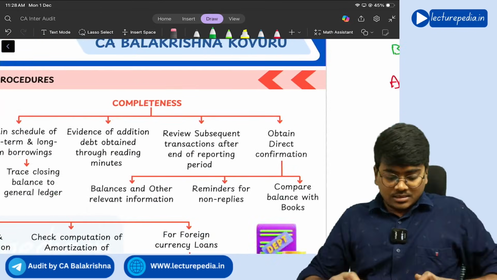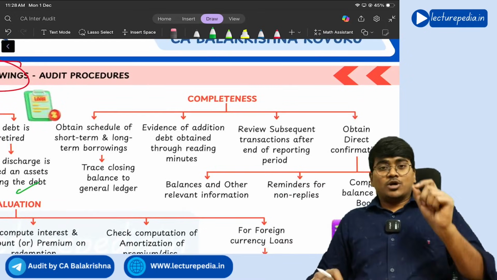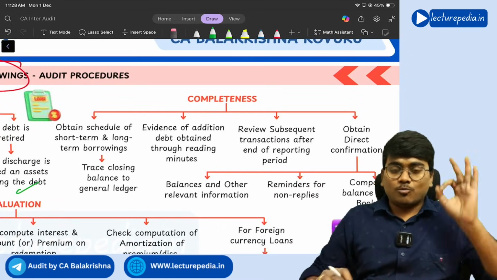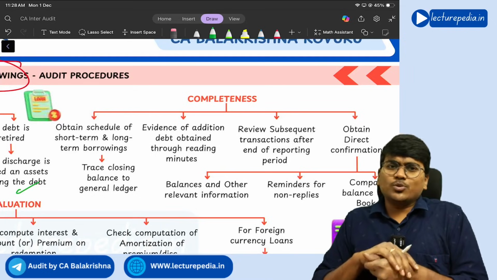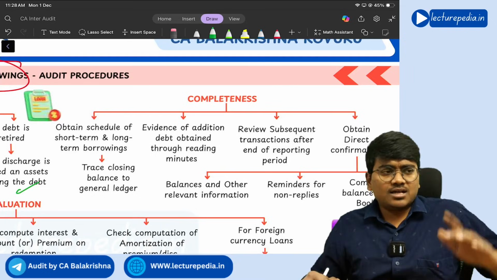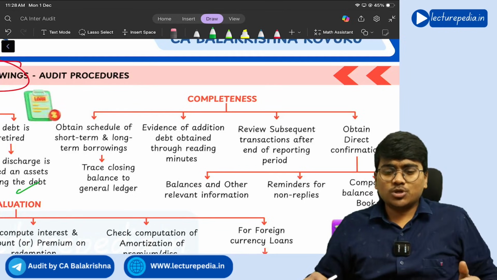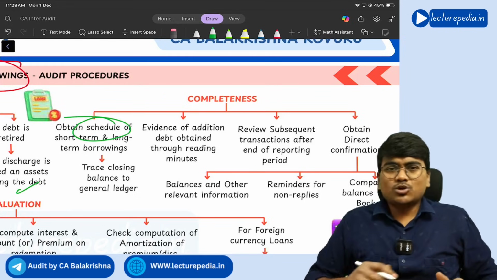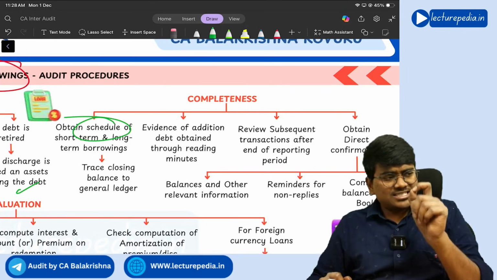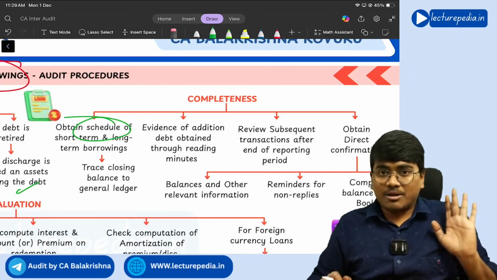Next, completeness assertion. So with respect to completeness of borrowings, what aspects will you see? First of all, you will ask the company to give you the list of all the borrowings that you are having. So obtain a schedule of borrowings and trace this with the general ledger balance.